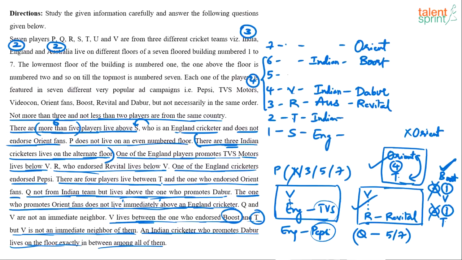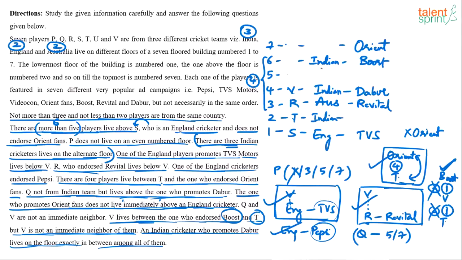Now if you go back and read this statement, V is above the England player who promotes TVS. Or there is one England player below V who promotes TVS. Who's that player? Below V there is only one England player. That is S. So S promotes TVS. It is done. Yes or no? Below V, there is one player from England who promotes TVS. That person has to be S. Yeah. The other England player promotes Pepsi.